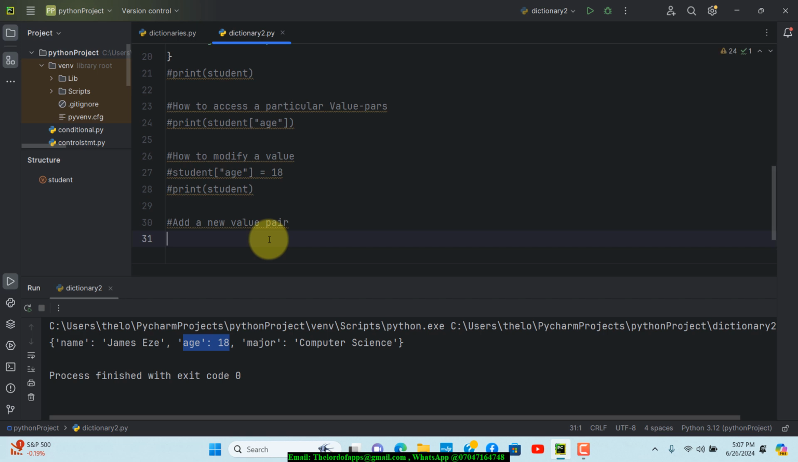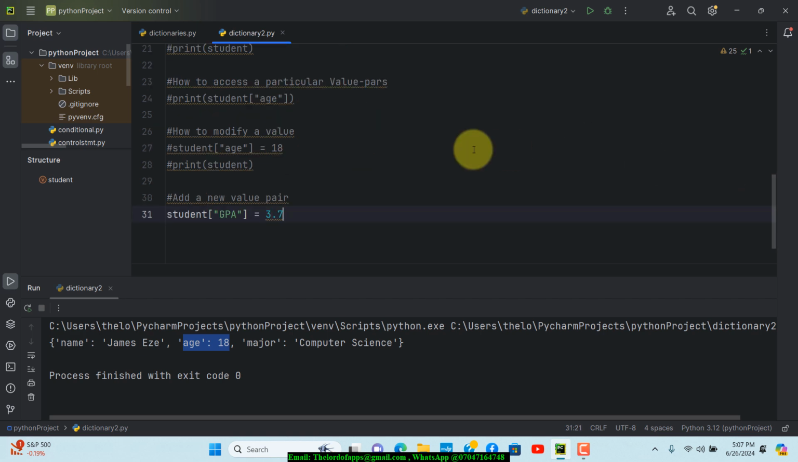If you want to add that, it's very, very simple. All we need to do is paste what I just copied and change this from age to GPA. Let's say his GPA is going to be 3.7. We can do something of that nature. If we save the changes and print this out, I'm going to copy this and go to the next line and print student. You're going to see that his GPA is added to the list.